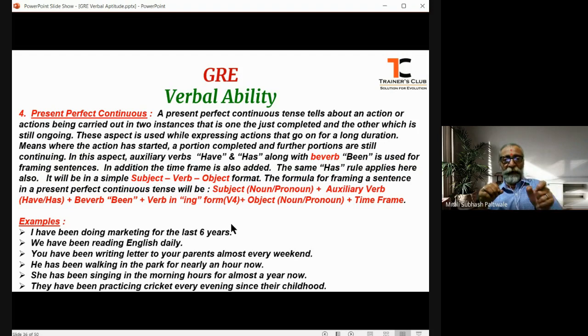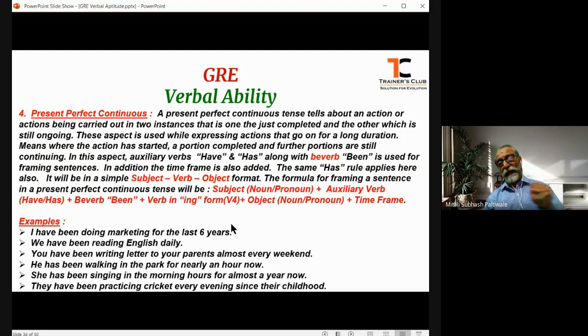So a perfect continuous tense tells us about an action that is being carried out in parts or in stages. An action that is being done in different stages, and which would be for a long duration. These actions would not be for a very short duration. I walked in the park, right?